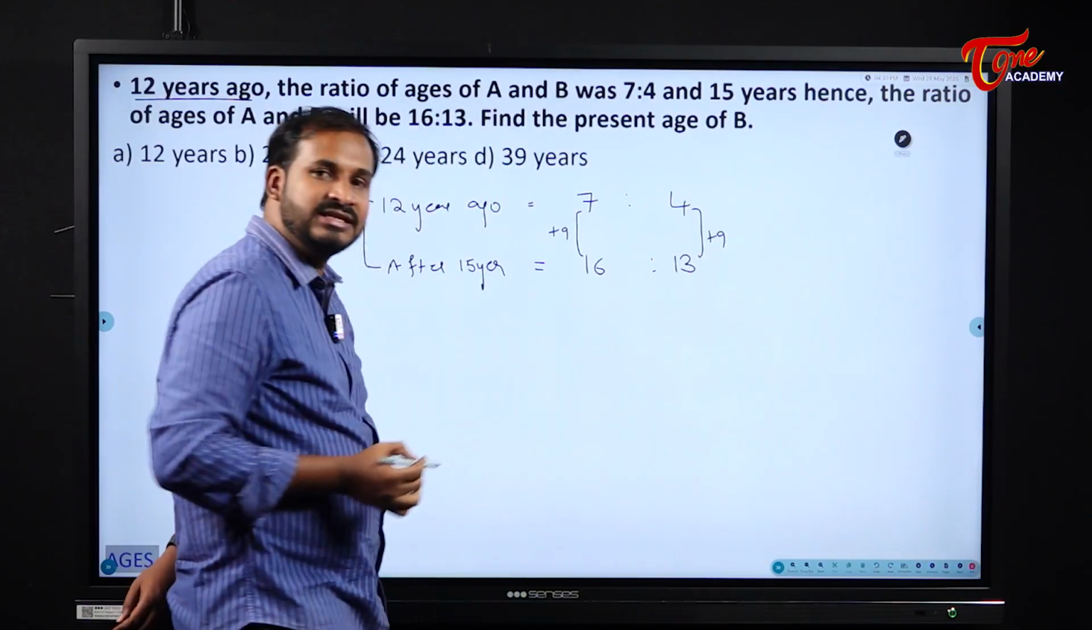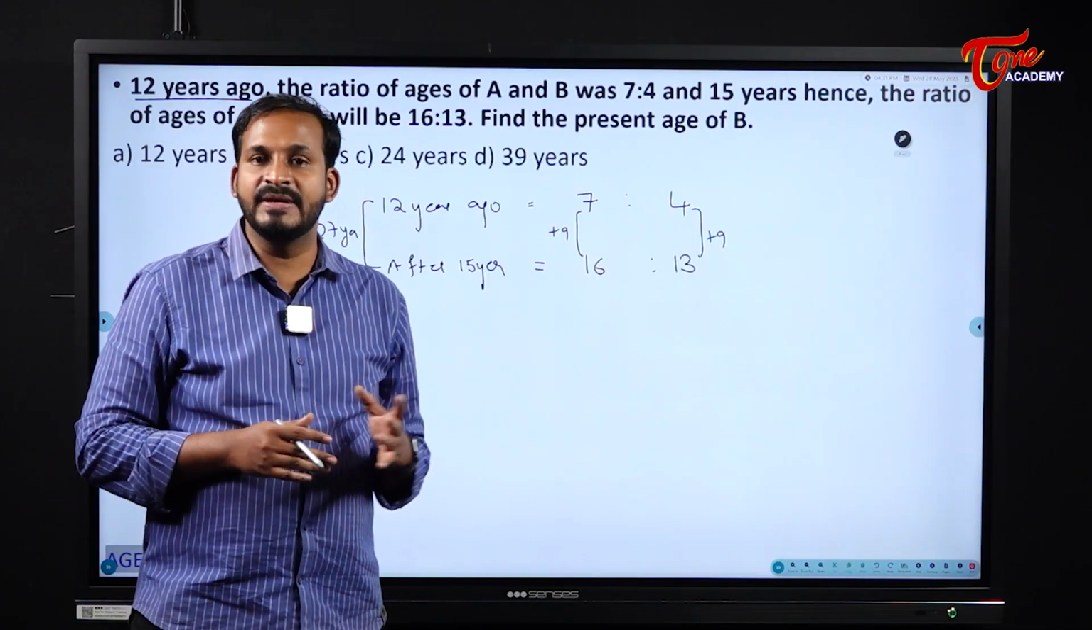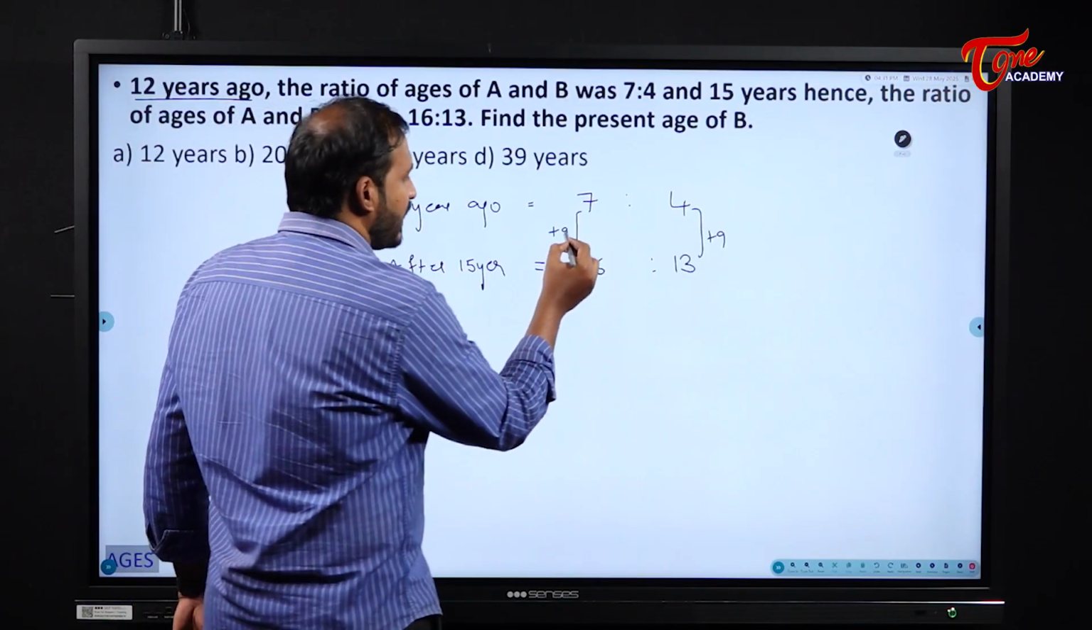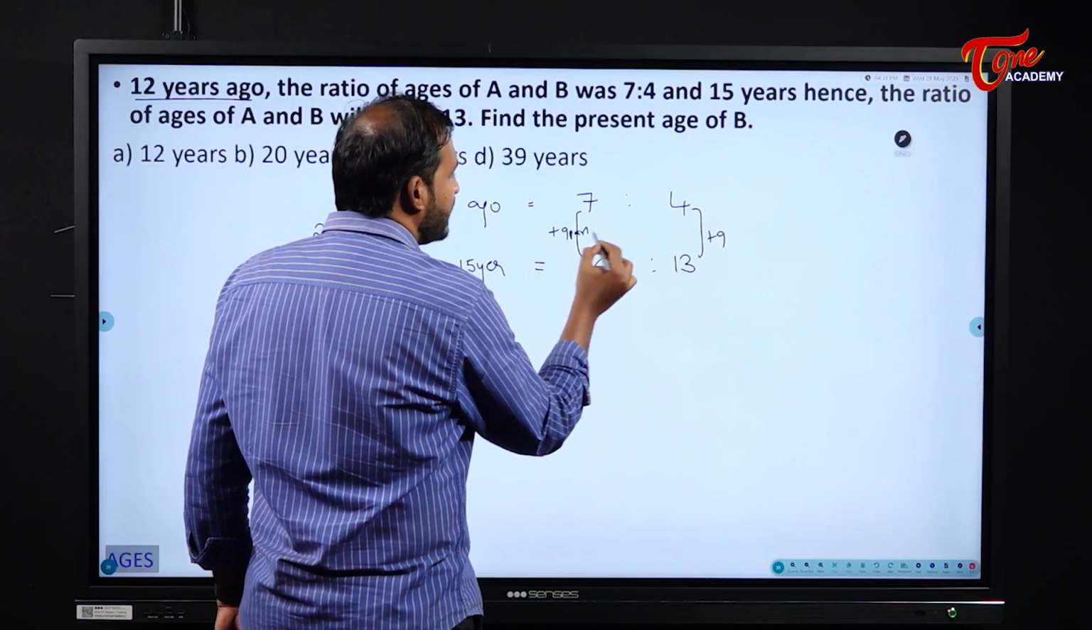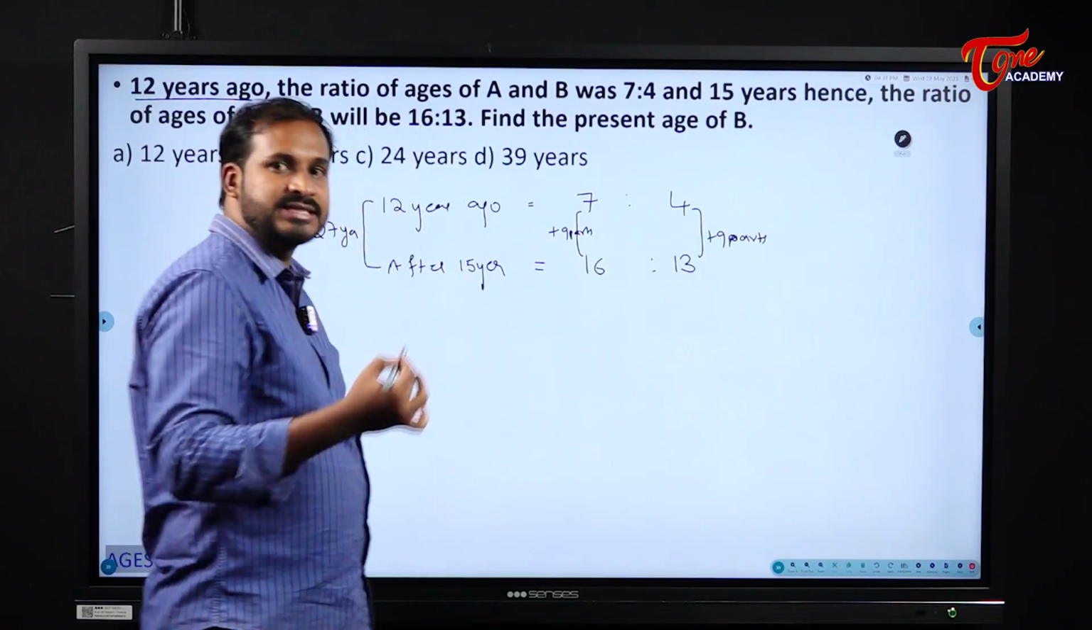Plus 9. See here, in this case, already the difference is the same. That means it is very easy for us to get the answer, right? So that means 9 parts. Here 9 parts, and here it is also 9 parts. This 9 parts excess came because of what?